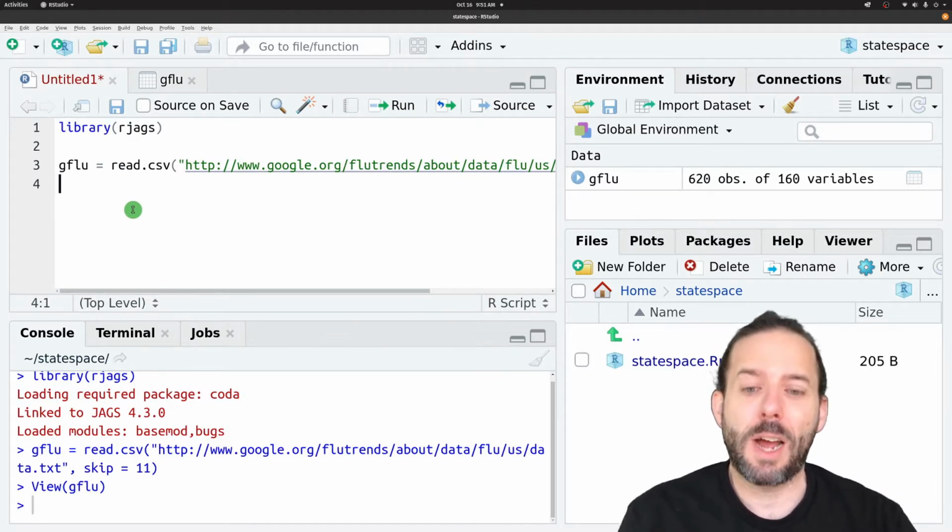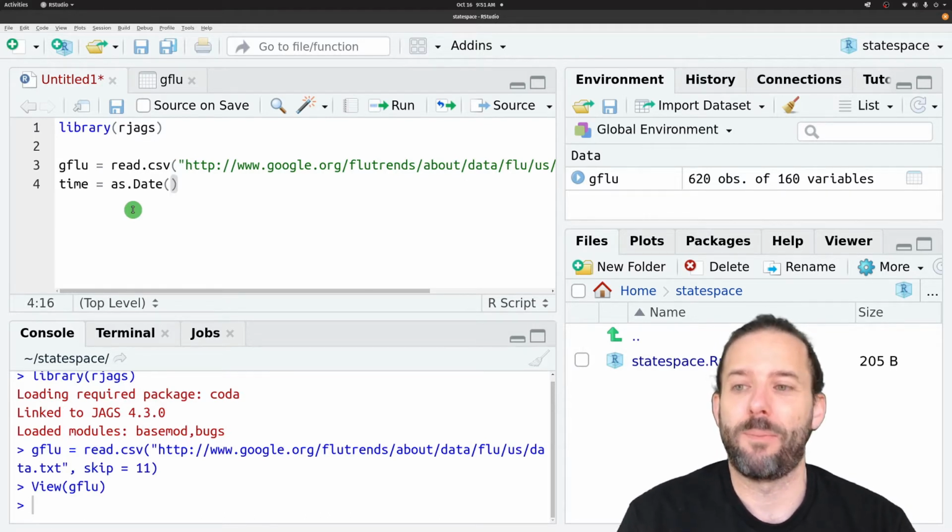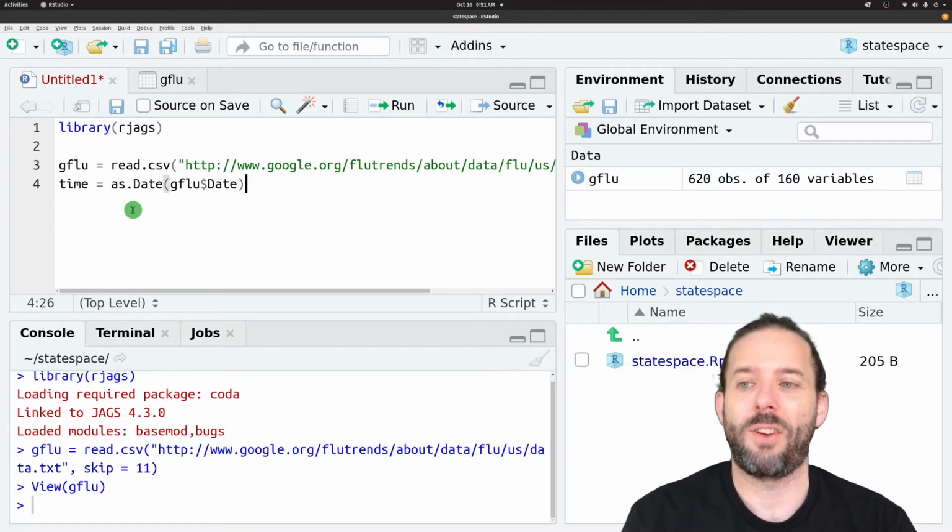Let's pull out a couple of pieces of information from this data frame. First, let's pull out our date column, and we'll call that time because we're thinking of these things as time series. We will get that as a date, so we'll say as.Date with a capital D, and then we want the gflu data frame $ the date column.